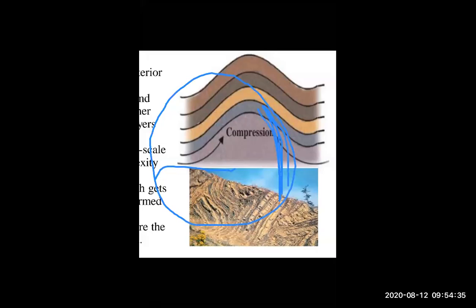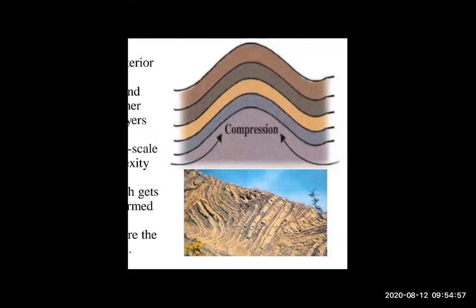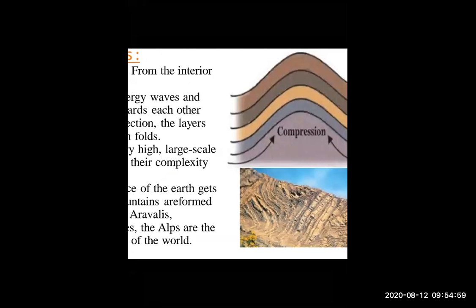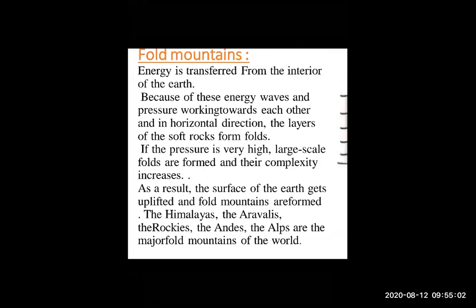Whenever the high waves move toward each other, it is called pressure, and because of pressure, fold mountains are created. As a result, the Himalaya mountain, the Indus mountain, so many mountains you have seen in your life. And the examples I told you before also, the Himalaya, the Aravalli, the Rockies, the Andes, the Alps.